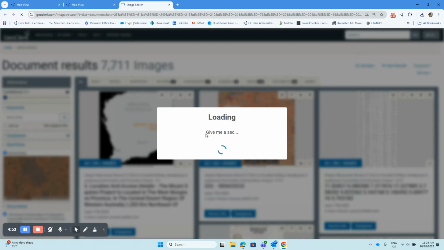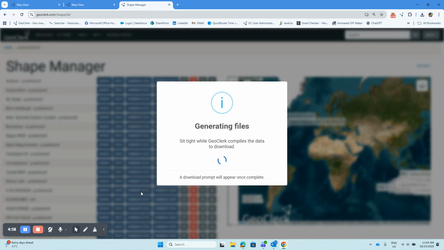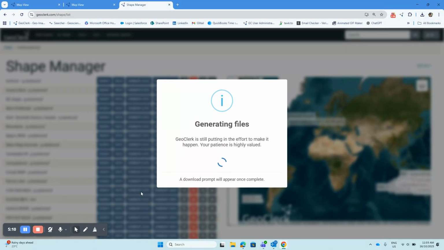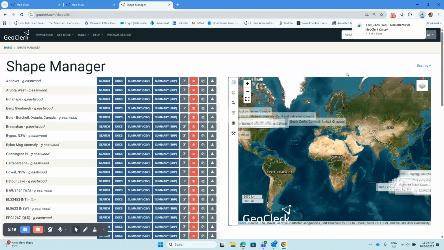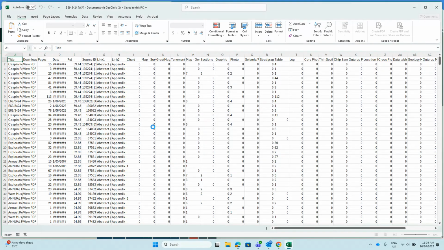If I go back, you'll see there's a couple more buttons. There's a Summary CSV. If I click that, what that's going to do is create a CSV file listing all of those documents that we just saw, all 691 of them, and it'll put them in order of spatial relevance. So that way you can create yourself a list. Some people like to work through this list to make sure they've checked through every document to see what information is within them. But if I click on that CSV file, it'll open it up.